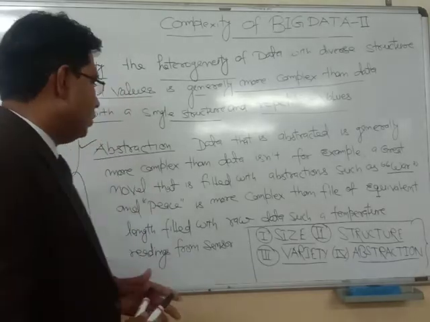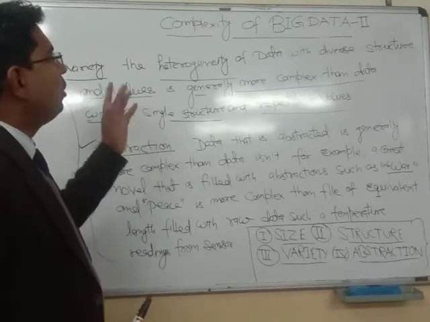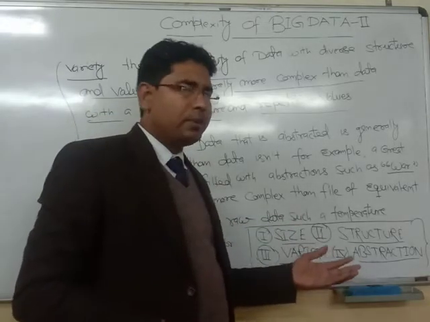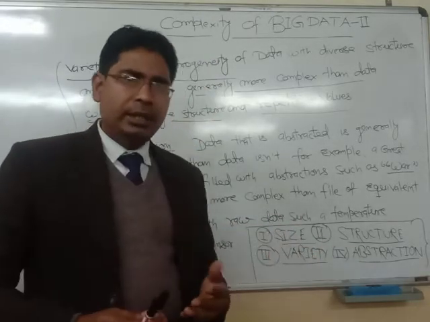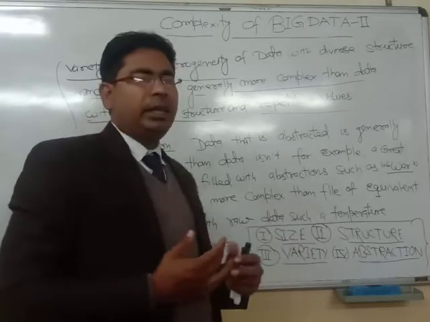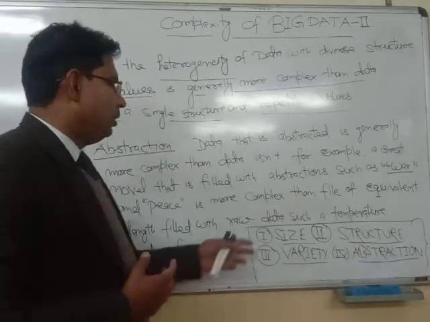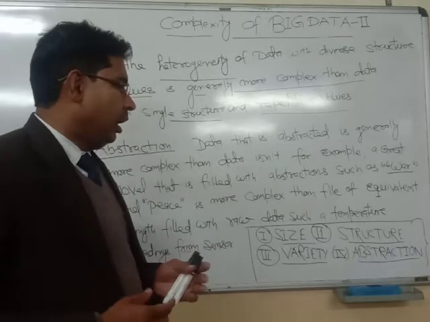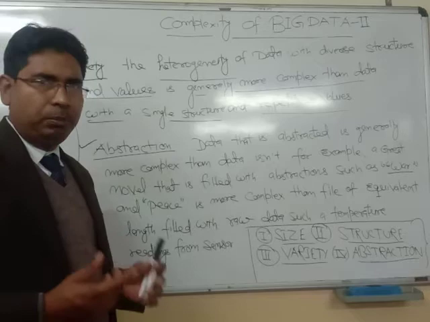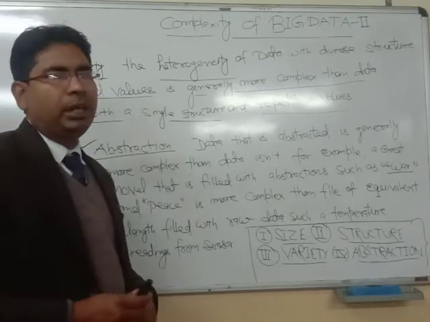So we can understand the complexity of big data. These are the four types. First is size. In big data, the complexity is the size. Second is the structure, third is the variety, and fourth is the abstraction. So now the topic, complexity of big data, is complete.